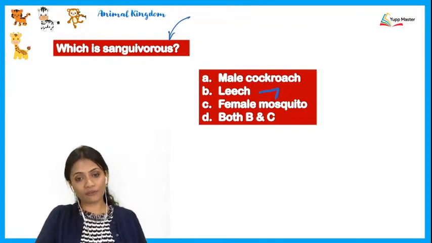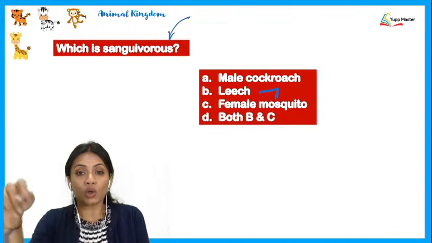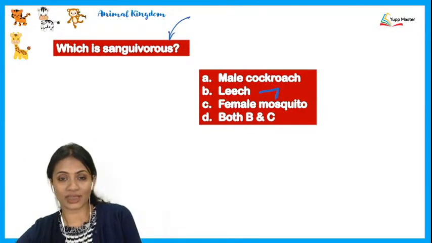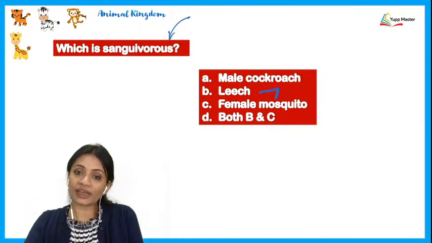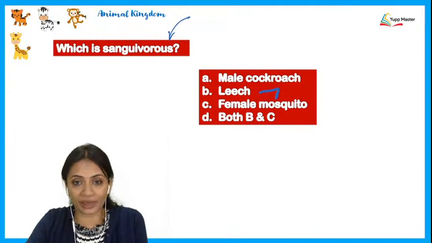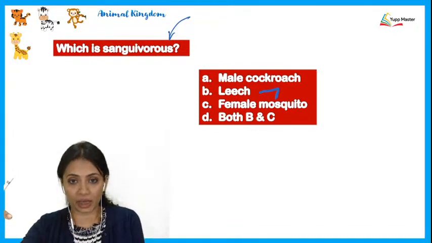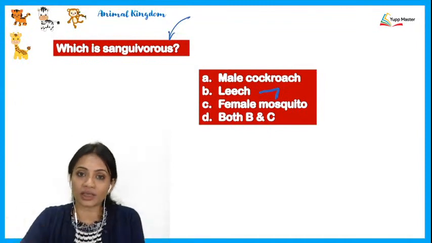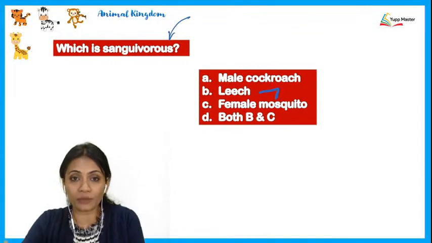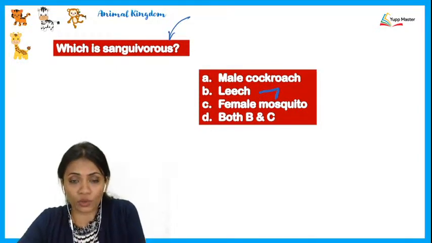In fact, why only female? I'll tell you, male mosquitoes do not bite you. All the mosquitoes which have bit you until now are all going to be the female ones. And why is that? Generally, whenever a mosquito comes to bite you, it only means that this mosquito is pregnant. And because she is pregnant, she needs nutrition for her developing egg. And that is why she comes to us to bite us, so that she can get our blood, which is full of so many nutrients and proteins which her developing egg would require.